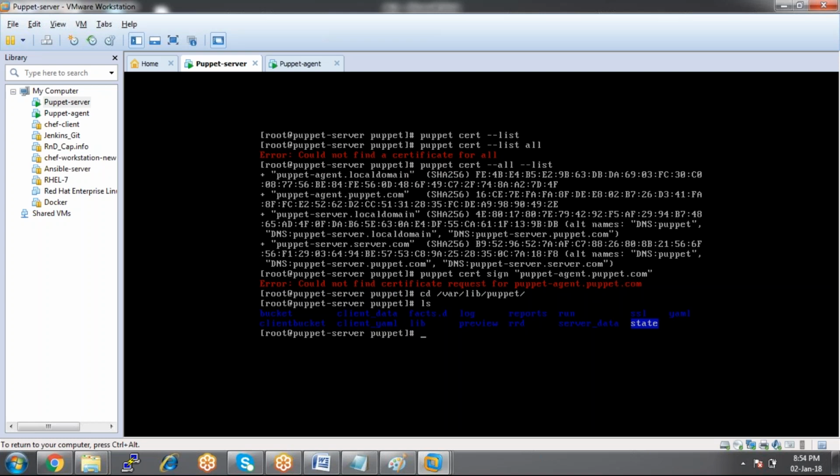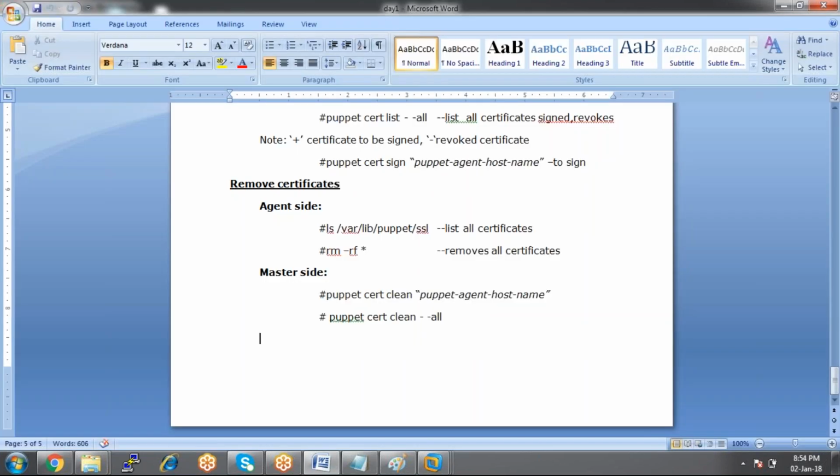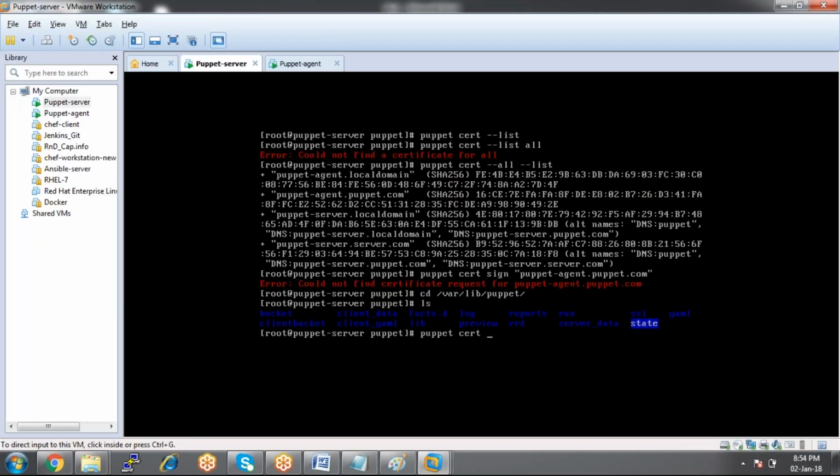Whatever certificate was accepted by the server machine, we just need to remove it from the master. That is puppet cert clean and then the host name of the agent machine. Then the certificate will be removed.